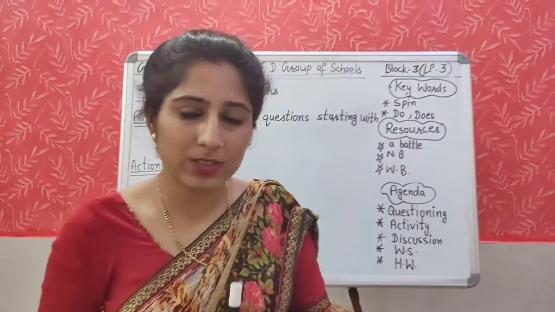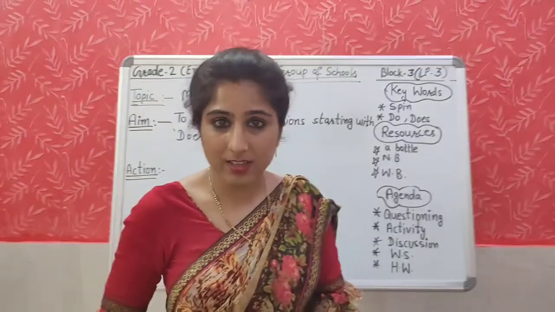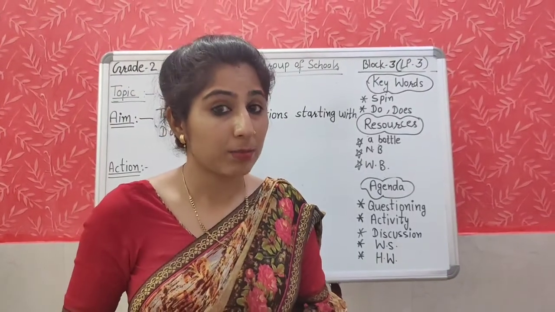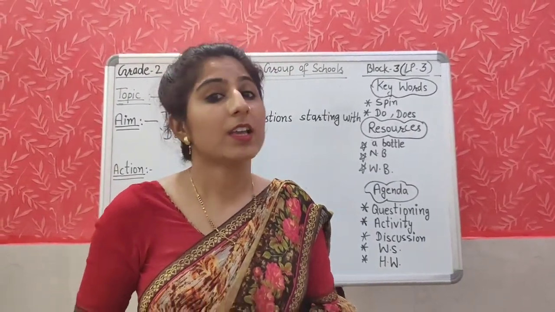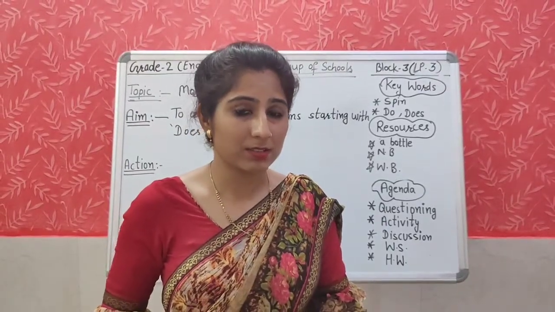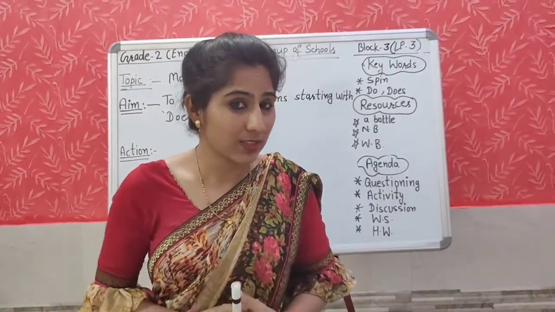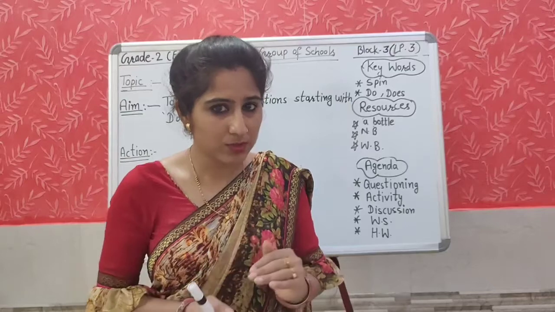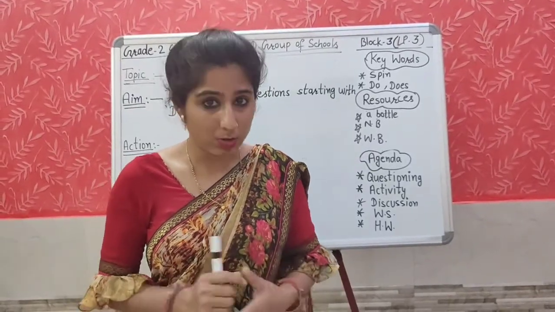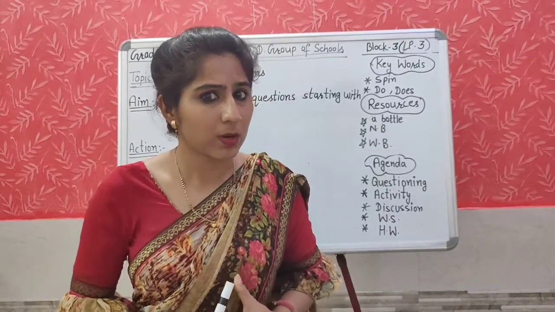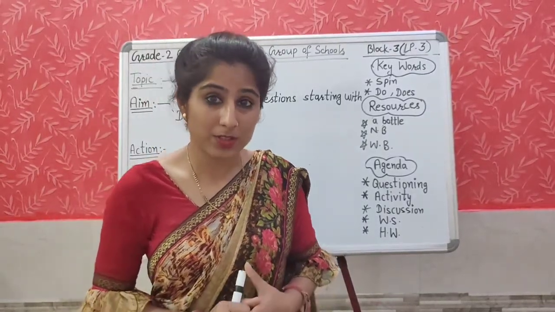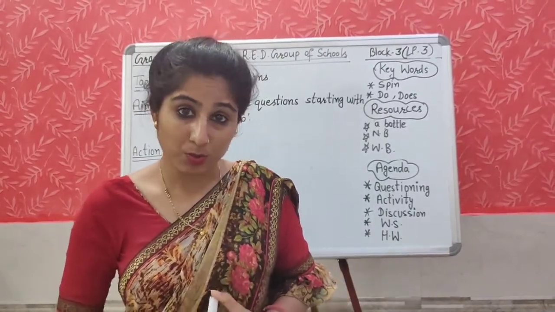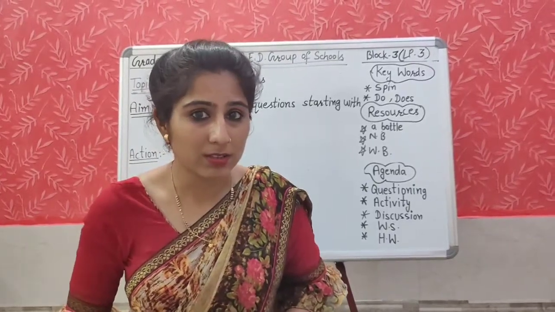Yes, I asked who is in this picture. Yes, Ben is there in this picture, and who else is there? Ben is with a snowman, and his dog is also there. Yes, what do you see outside his house? Right, a red car is there, some part of a Christmas tree you can see there, and a big house is there. Okay, does Ben look happy? Yes, in this picture he is looking very happy. Okay, do you see his father here in this picture? No, his father is not here.